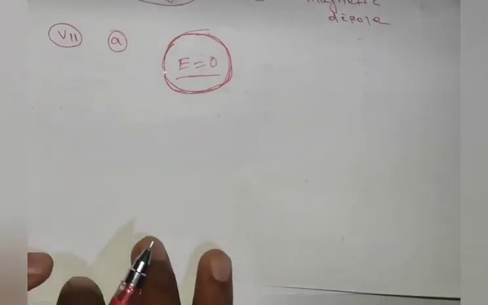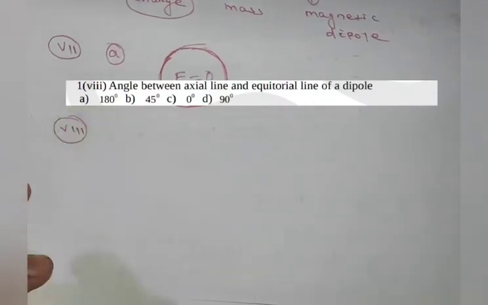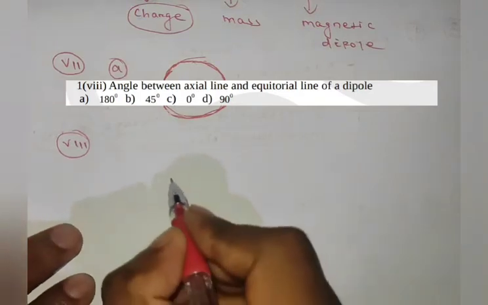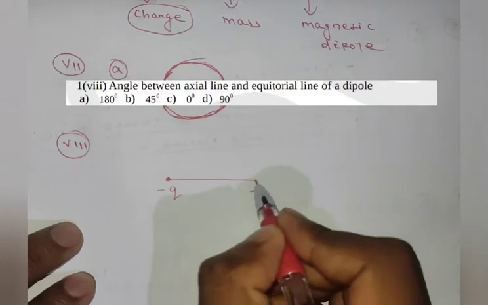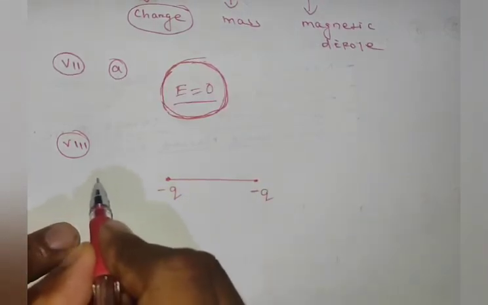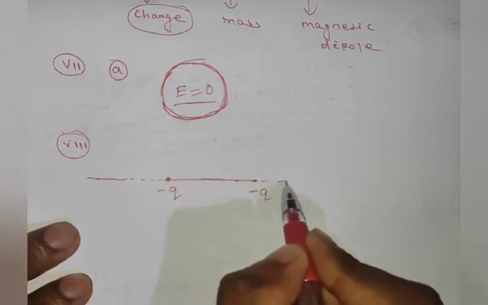Now I am coming to the eighth. What was the question? Angle between axial line and equatorial line of a dipole. I am repeating the question. We know this is a dipole consisting of two charges, minus q and plus q. Its axial line is the line which passes through the two charges and the center of the dipole.